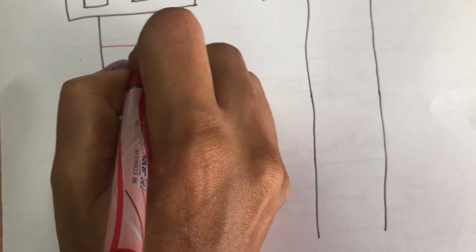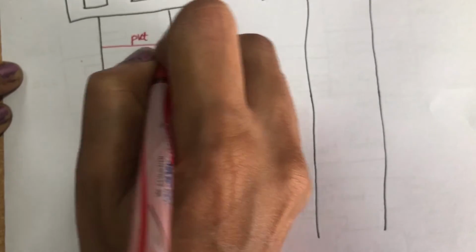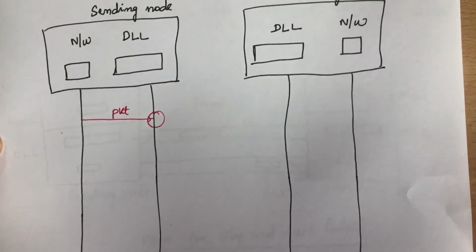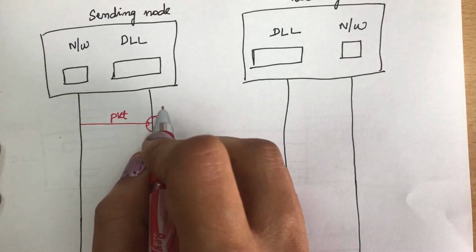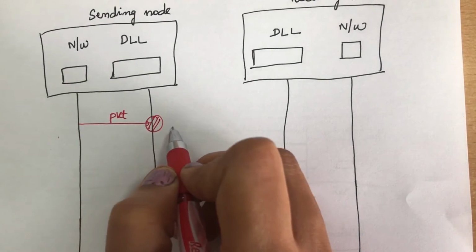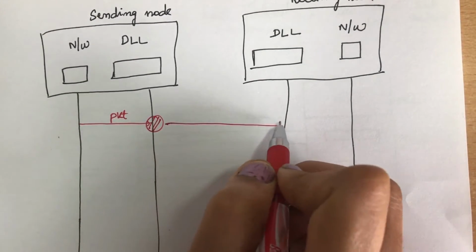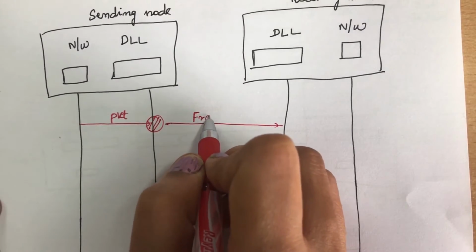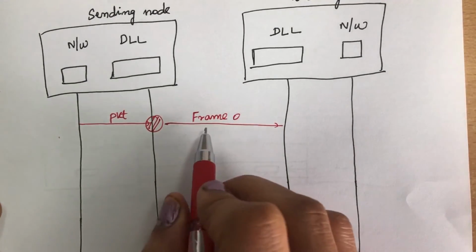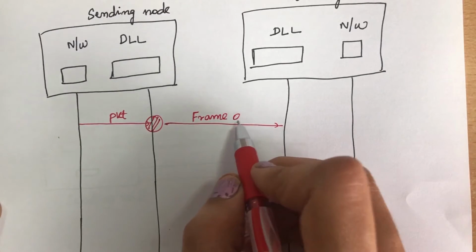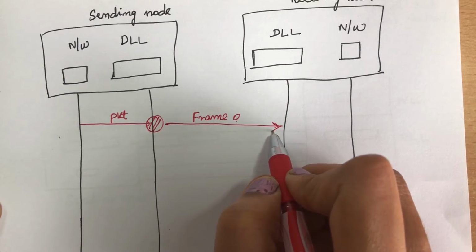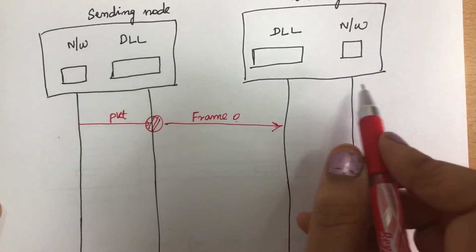When a packet arrives into the data link layer, it will start a timer and then send that frame. It will give a frame number. The first frame starts with 0, so it assigns frame 0 and sends it to the data link layer of the receiving node.